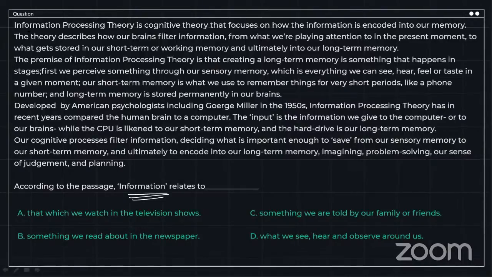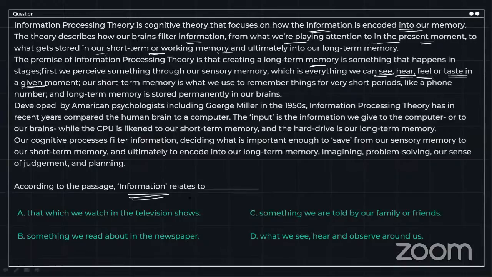All right. Information processing theory is cognitive theory that focuses on how the information is encoded into our memory, how our brain filters information from what we are paying attention in the present moment to what is getting sorted in a short-term or long-term memory. All right. The premise of information processing theory is that creating a long-term memory is something that happens in stages. First, we see, hear, feel, or taste in a given moment.